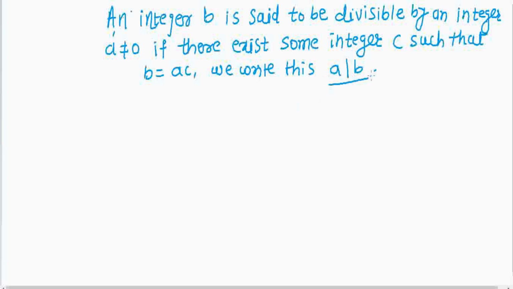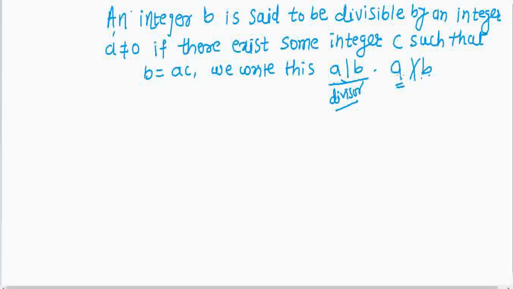And whenever we write the symbol with a slash, it means that a is not a divisor of b, which indicates that b is not divisible by a. Here b is divisible by a, and this symbol is for b is not divisible by a. A is also called a divisor of b or a factor of b, or b is called a multiple of a. So these are the different words used to define divisibility.